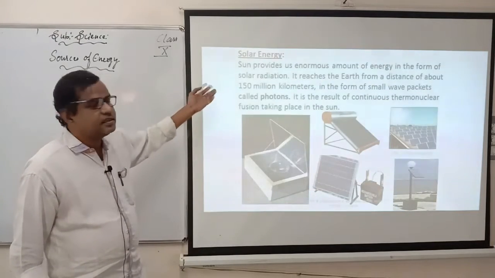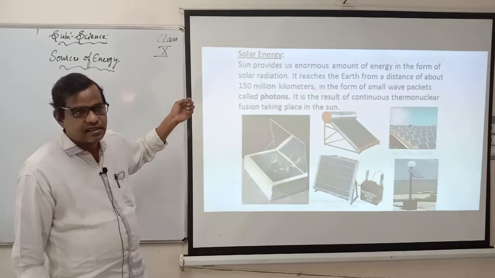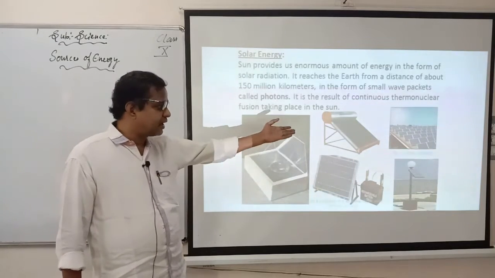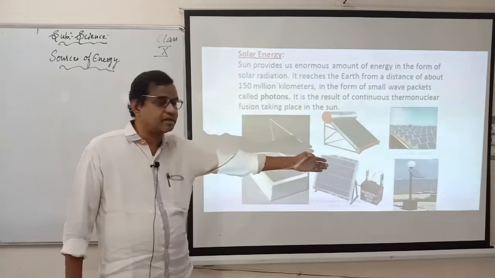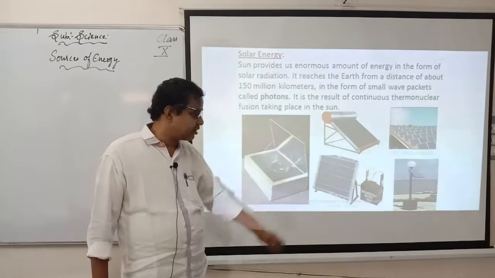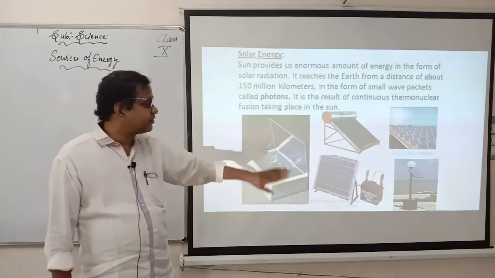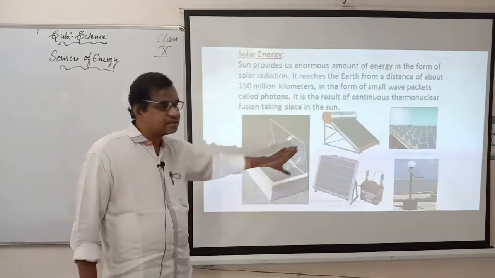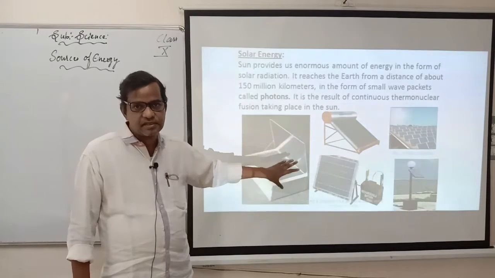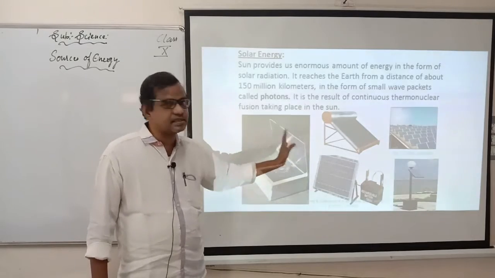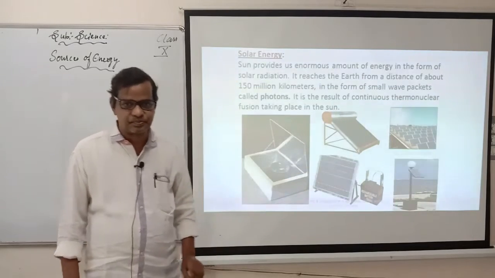And solar energy, I told you we have one solar energy. In solar energy you have many types. You have solar cookers also, solar heaters, solar panels. I gave you the example of street lights also, solar street lights. You have the batteries also. So these are some of the examples from where we can use solar energy through these instruments. Nowadays we are giving more importance to solar energy and we are using these kinds of things more nowadays.